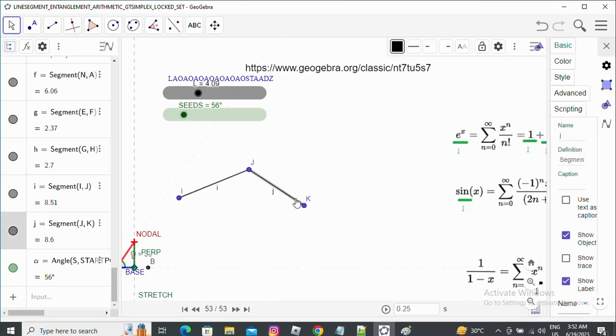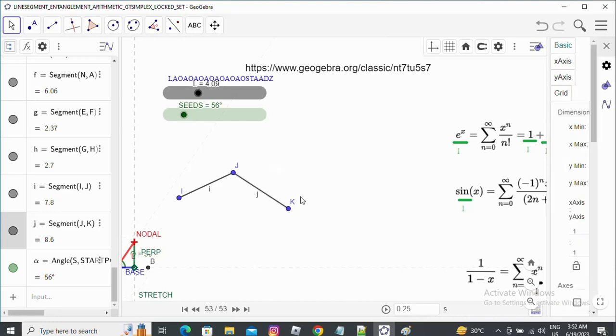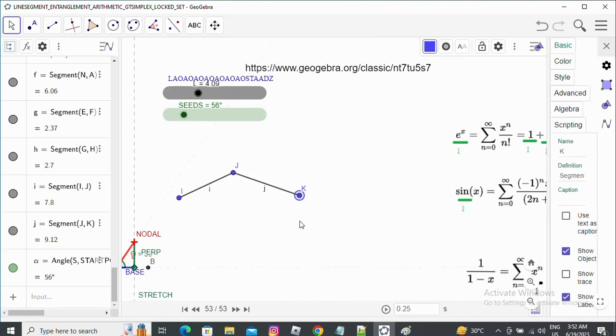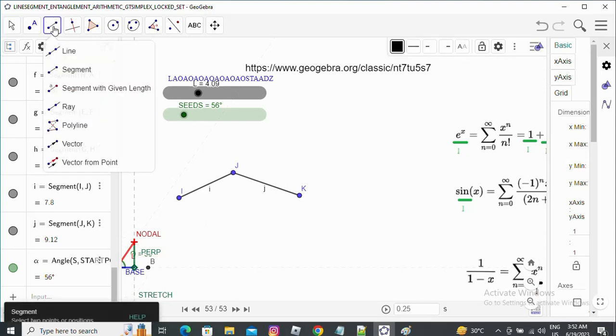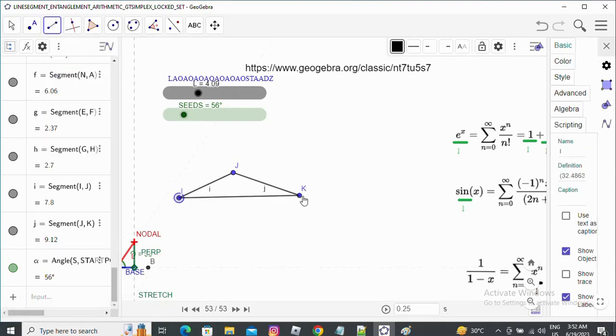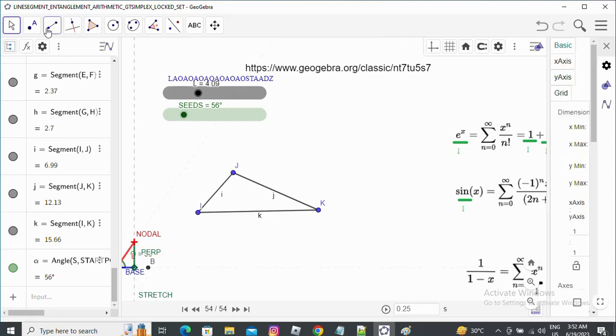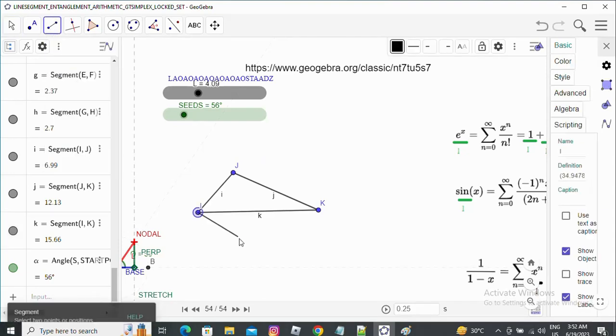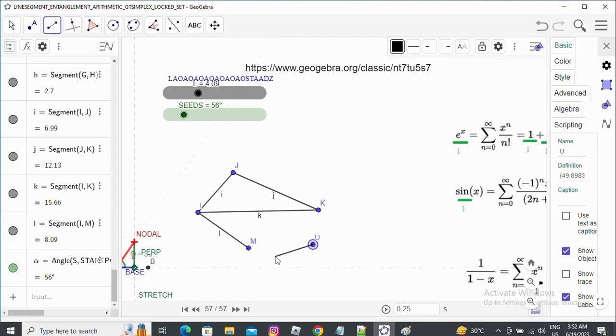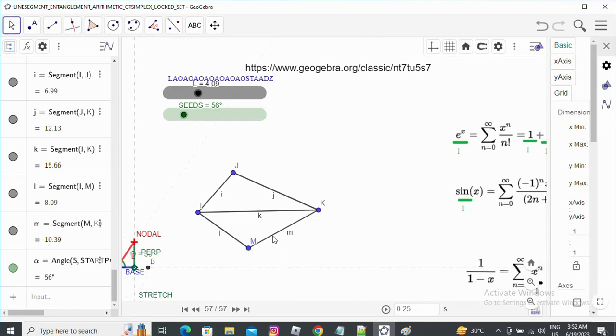Now these lines are glued, but that is not following the proper rule of geometrifying trigonometry, so they are allowed to rotate. It is not a good thing as per geometrifying trigonometry, but I am trying to show you the way things are getting locked. Suppose when I am moving this line segment, these 2 points are also moving, and accordingly all the other lines are also moving. In the same way, we can construct other line segments also. In this way, we construct the glued triangles, and this whole thing turns into Gtsimplexes.